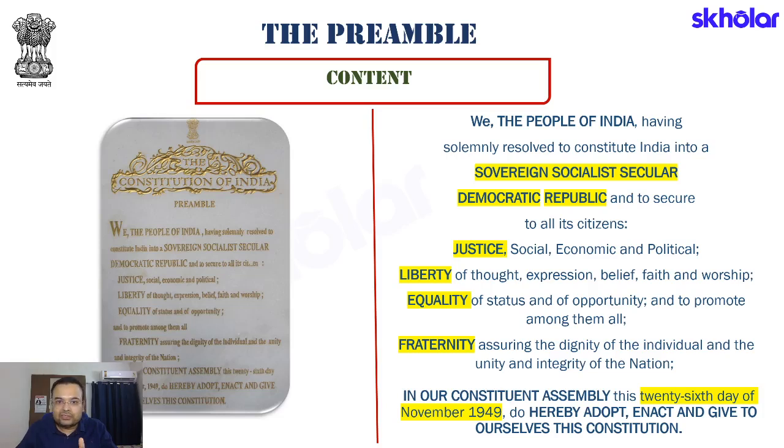Now, let's try to understand the content of the preamble. Let's read together what the preamble of the Indian Constitution says. It says, we, the people of India, having solemnly resolved to constitute India into a sovereign, socialist, secular and democratic republic, and to secure to all its citizens justice. Here justice would mean social justice, economic justice, political justice. Secure to all its citizens liberty, liberty of thought, liberty of expression, liberty of belief, liberty of having one's own faith and believing in that, and liberty of worship.